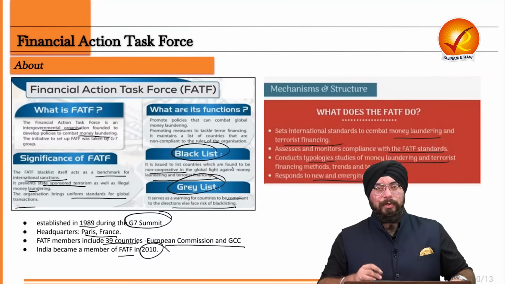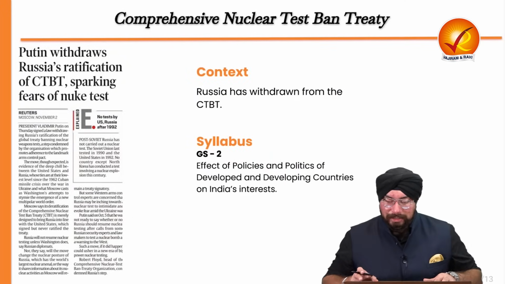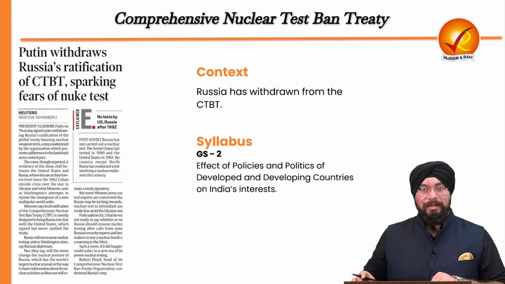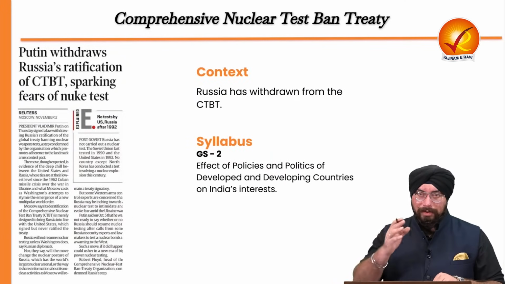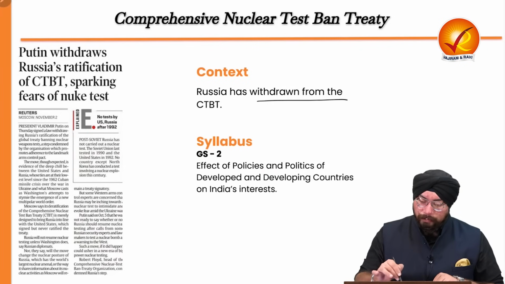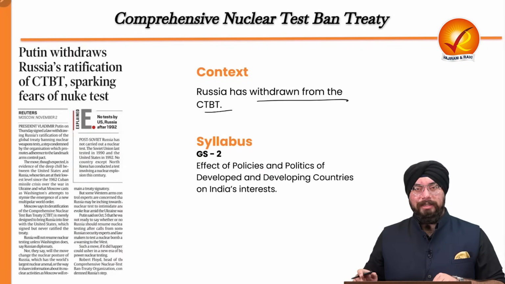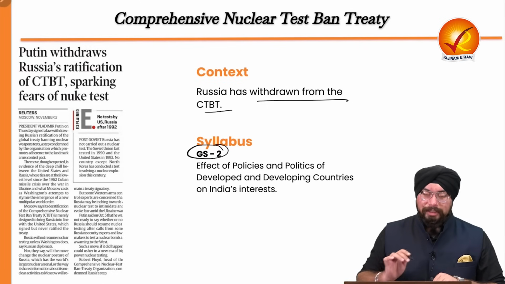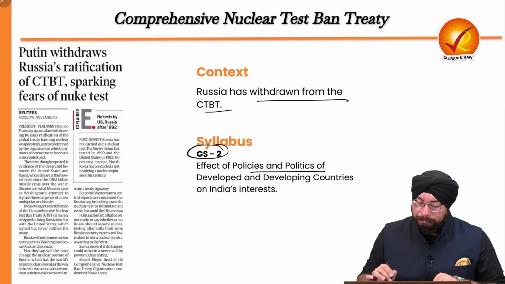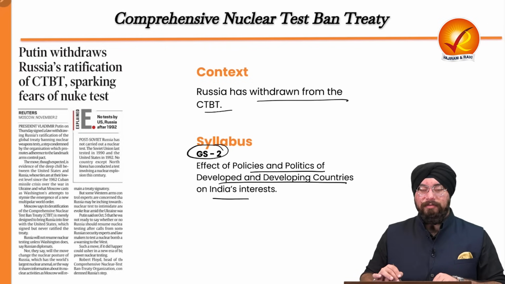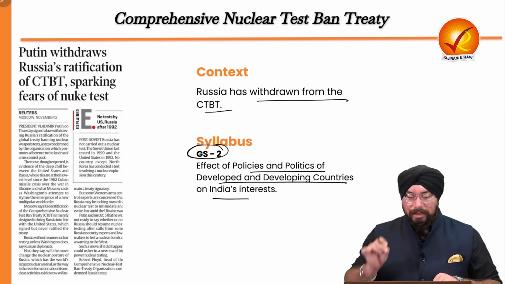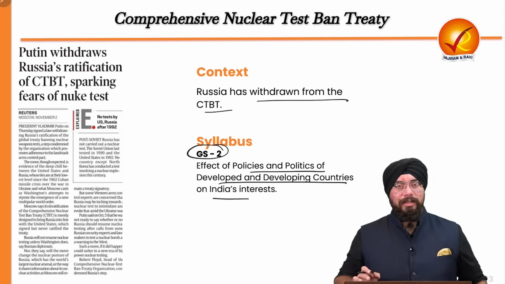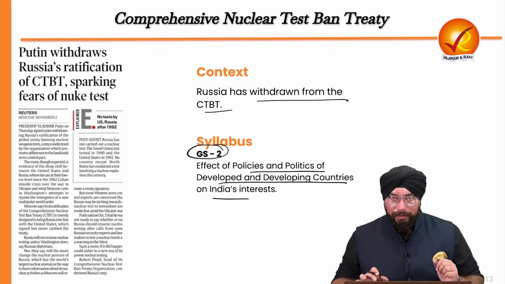So that's it about your Financial Action Task Force. Now let us move on to the last topic, that is the Comprehensive Nuclear Test Ban Treaty. Recently, Russia has withdrawn from the CTBT, that is the Comprehensive Nuclear Test Ban Treaty. Now why is it very important for us to understand? For our General Studies Paper 2, based on effects of policies and politics of developed and developing countries on India's interest, this particular CTBT treaty becomes very, very important for us.